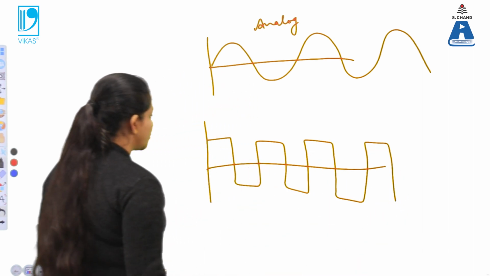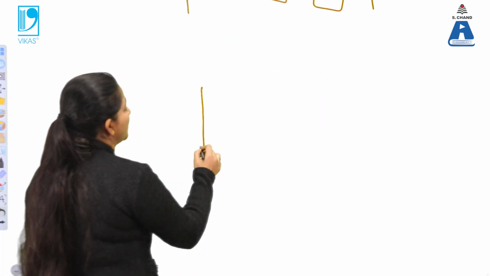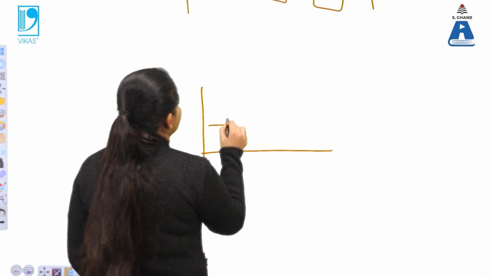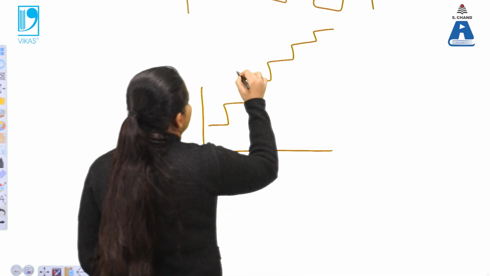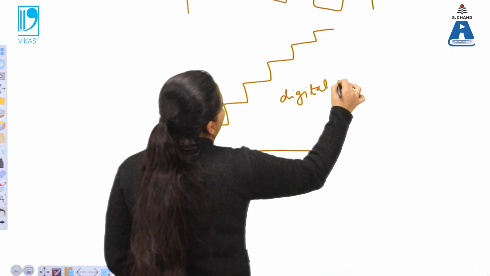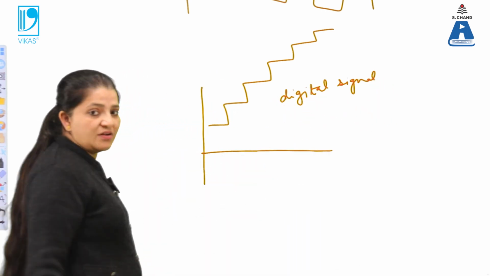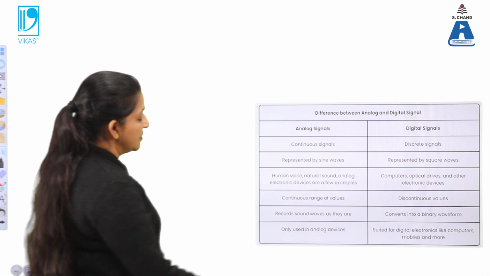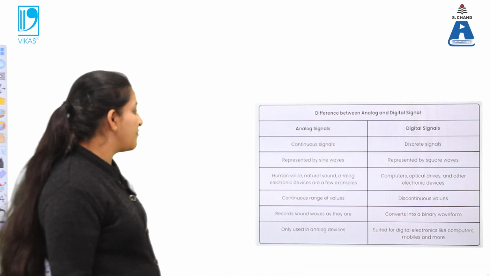So these are the square waves, and you can clearly see that digital signals can also be represented like this. So there is a step-like system. These are the representation of digital signals, or the step output. So analog signals are represented by sine waves, and digital signals by square waves or step waves.